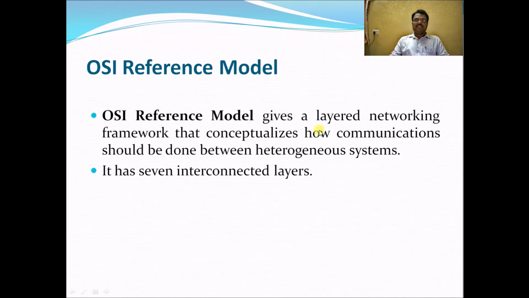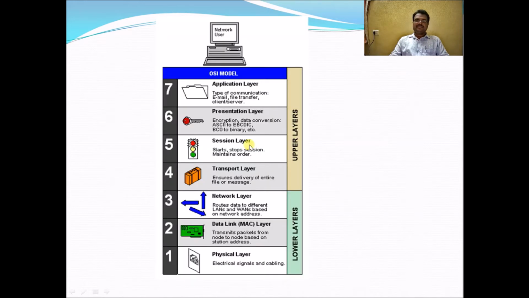The OSI reference model gives a layered networking framework that conceptualizes how communications should be done between heterogeneous systems. It has 7 interconnected layers. The session layer, presentation layer and application layer are called the upper layers. The physical layer, data link layer, network layer and transport layer are the lower layers.